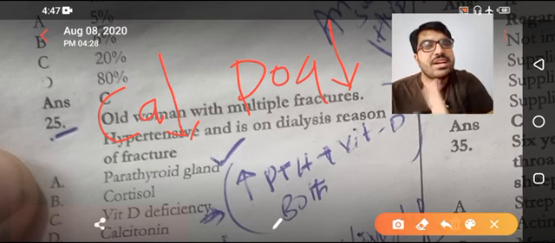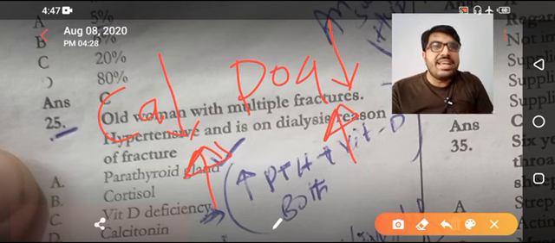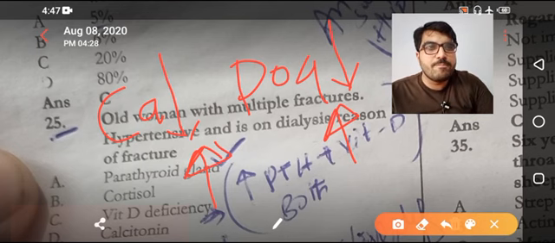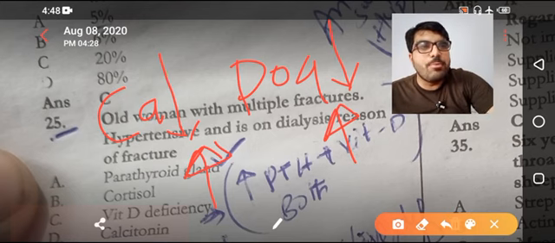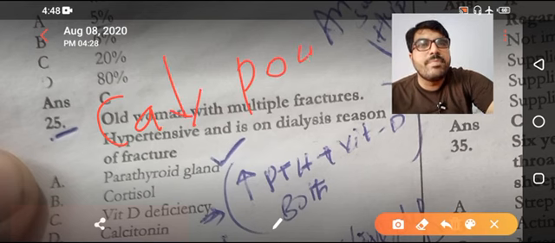If both are moving up, think about vitamin D excess, vitamin D overdose. If both are moving in opposite directions, for example calcium is moving down and phosphate is moving up, or calcium is moving up and phosphate is moving down,